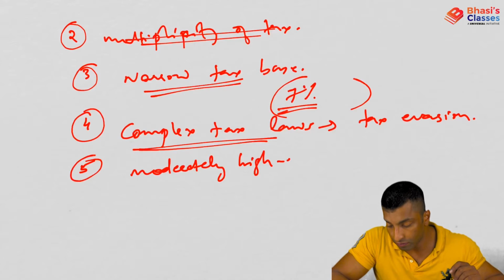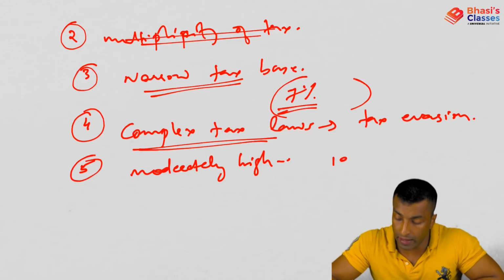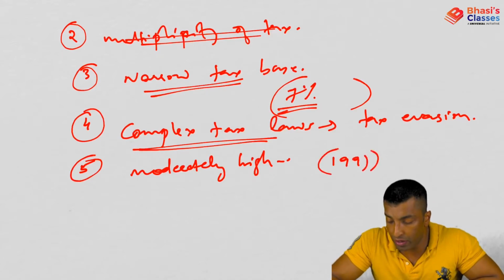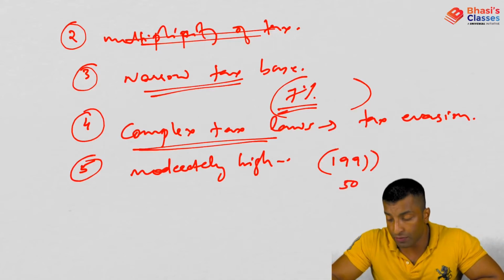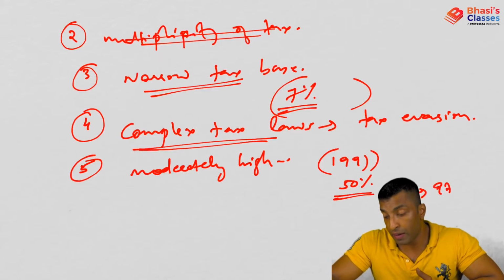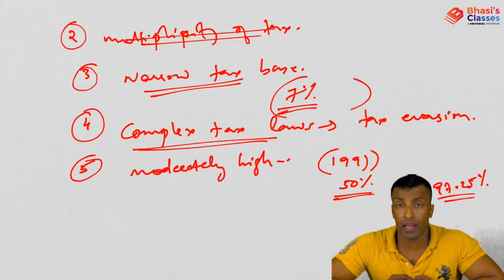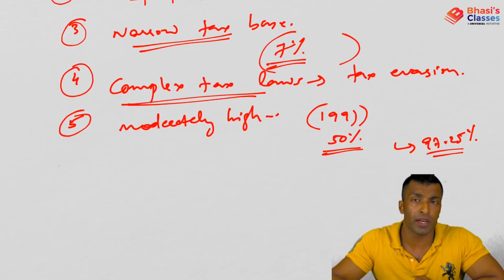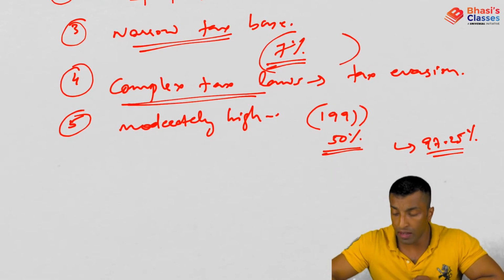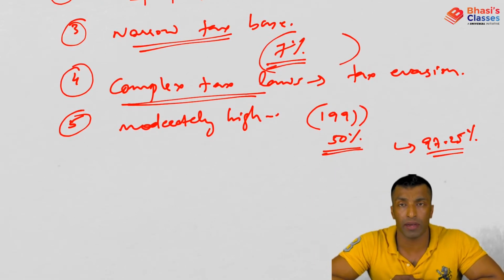In 1991, as we have discussed in one of our previous discussions, income tax was around 50%, and in some cases the taxes went up to 97.25%. Then came the Chelliah committee and then the Kelkar committee. Based on the recommendation of the Chelliah committee, we have reduced income tax from 50% to the present level.